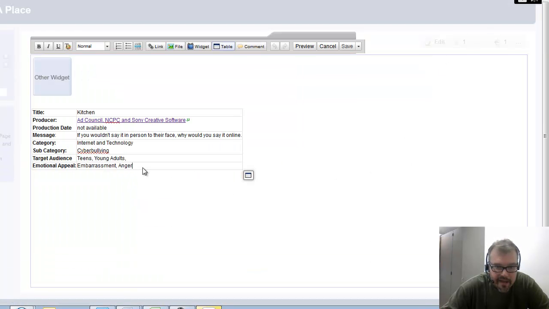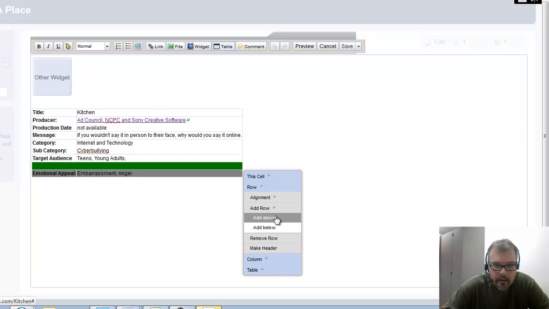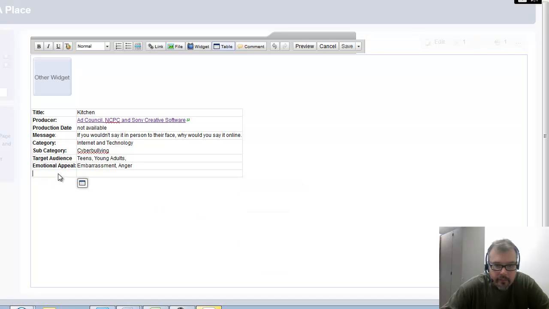I'm going to add in one more row, so I go down here to row and say add row and add row below, and I'm going to put posted by. You won't have to do this. I'll do this for you, but you just go ahead and put your name there. Mr. Connors.